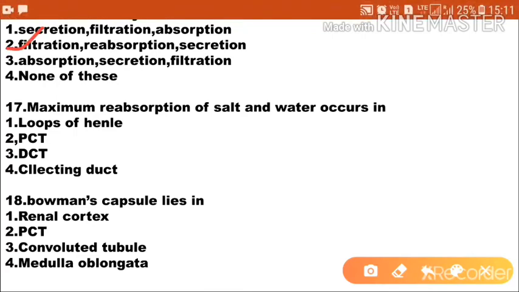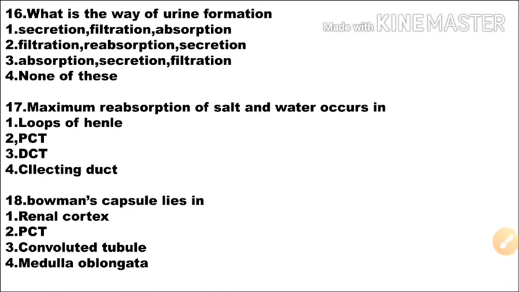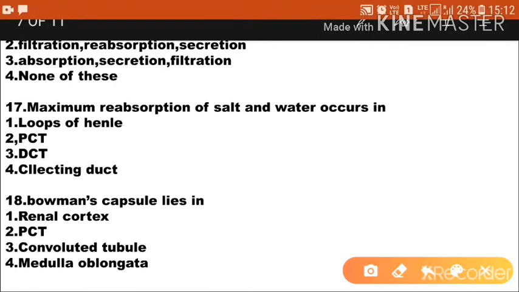Next one. Maximum reabsorption of salt and water occurs in option 1 loop of Henle, option 2 PCT, option 3 DCT, option 4 collecting duct. So the correct answer is PCT, that is proximal convoluted tubule. Option 2 is the correct answer. The maximum reabsorption of salt and water occurs in PCT.